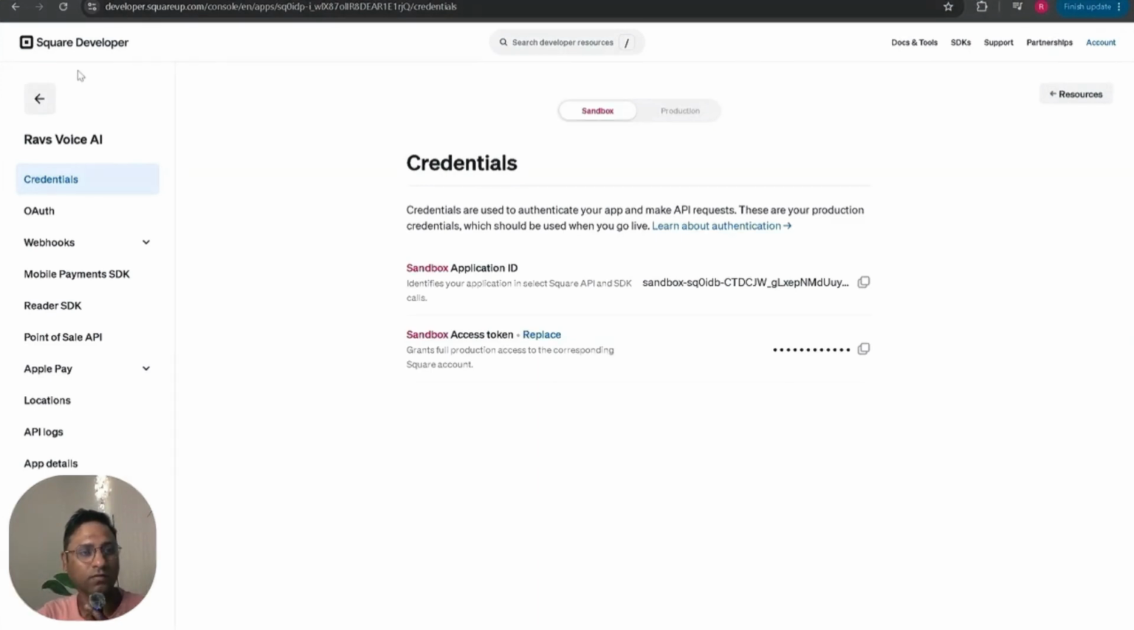Here we have 3 players: Square, Toast, and Clover. I picked the Square developer platform because it's easy to create a sandbox and access token. With Toast and Clover, you'll have to send them a mail saying you're a developer and you need to create API keys, stuff like that.